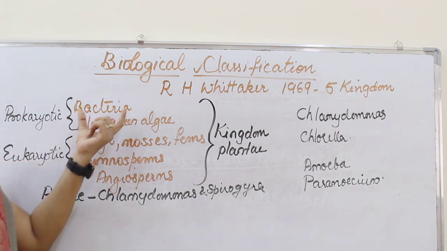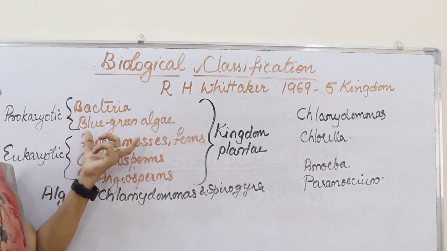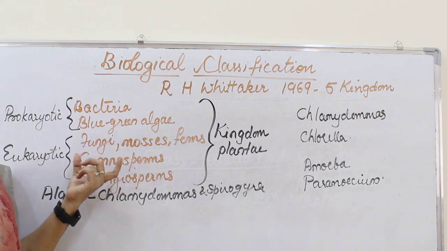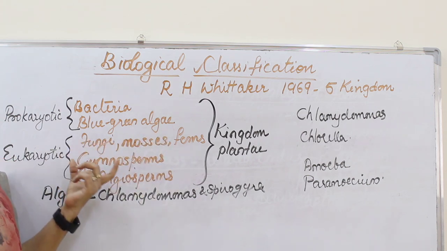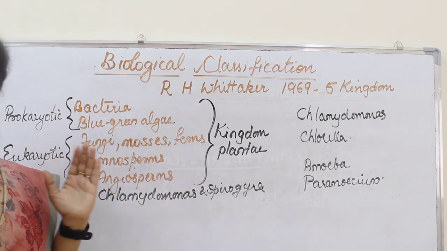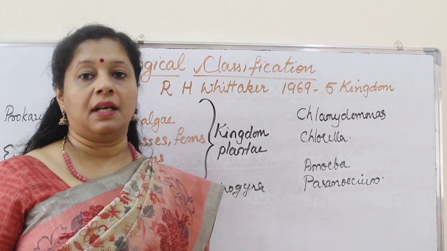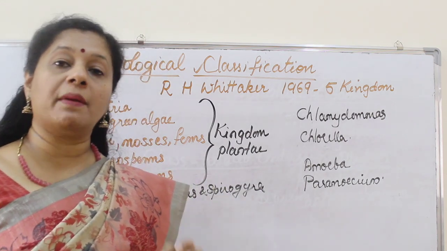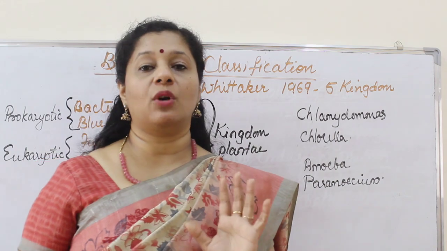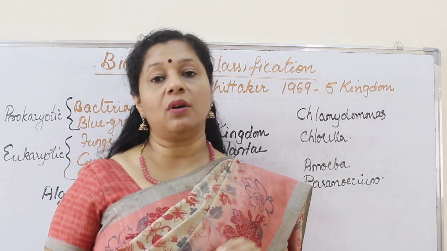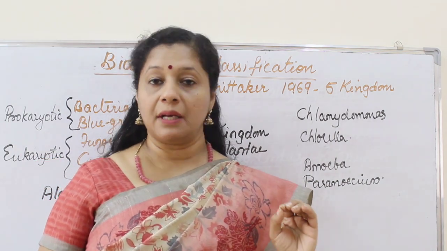So here we can see bacteria and blue-green algae, then fungi, mosses, ferns, gymnosperms, angiosperms, all were included in the same kingdom, plantae. What is the reason for that? What is the common feature for all of them? Cell wall. They all possess a cell wall. That's why they were put in the category of plantae.